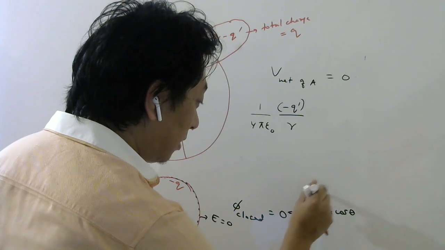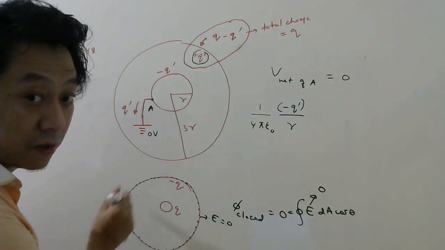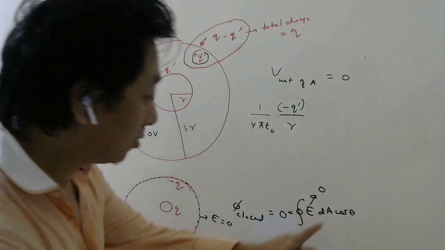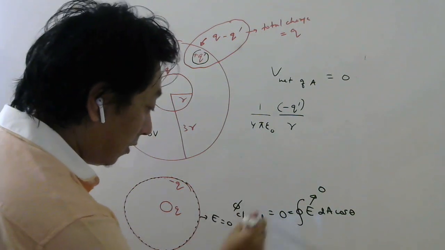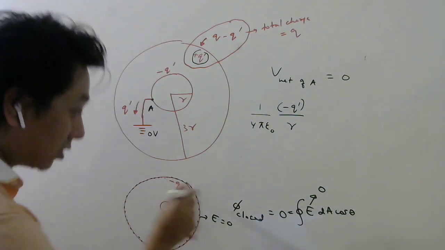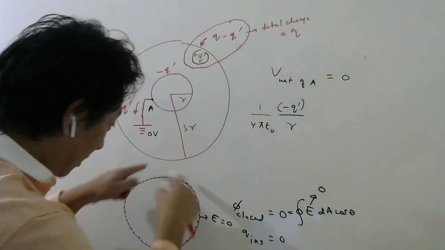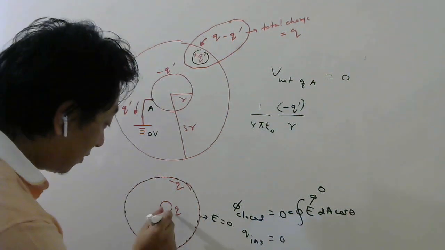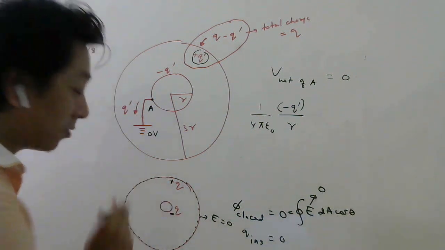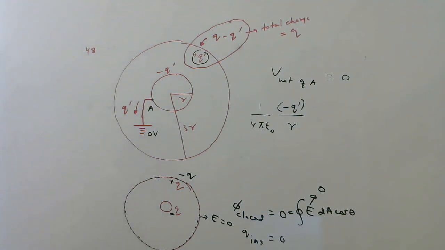If E is 0 everywhere, the flux through this dotted surface which I have shown should also be 0. But from Gauss law, if the electric flux through a closed surface is 0, the charge inside should also be 0, inside this. Which means if this is q, this must be minus q. Similarly, if this is minus q, this must be plus q. And on the opposite side, the outer side will have minus q. Understood? Okay.